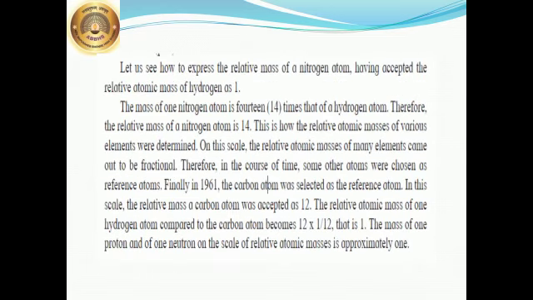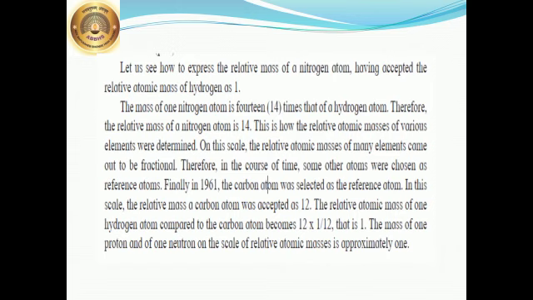Now let us see how to express the relative mass of a nitrogen atom, having accepted the relative atomic mass of hydrogen as 1. Nitrogen has 14 nucleons, which is 14 times that of a hydrogen atom. Therefore, the relative mass of nitrogen is 14.